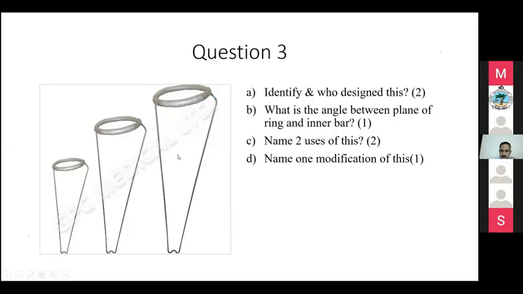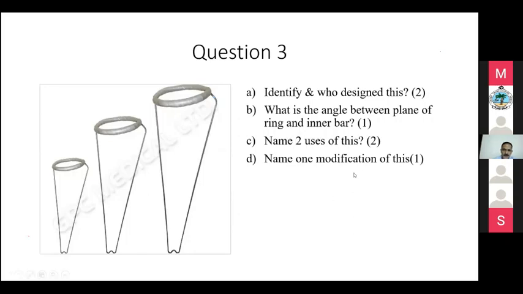Why it is needed: for transport and other facilities. What is the angle? That is 120. The length is almost 6 inches more than that of the limb, and 2 inches more in diameter, because then only you will be easily able to put your limb inside. And the type of traction you give is a static traction. Very rarely we use this because it dates from the World War scenario. But in ward rounds, you can expect all the historical questions like this, the Thomas splint and other things. Okay, we'll go on to the next question.